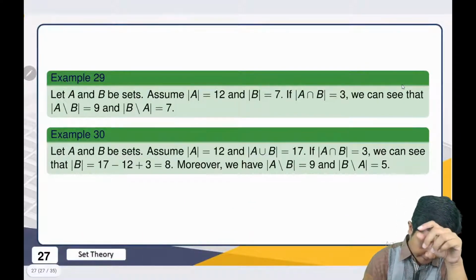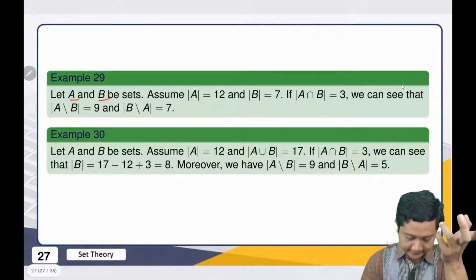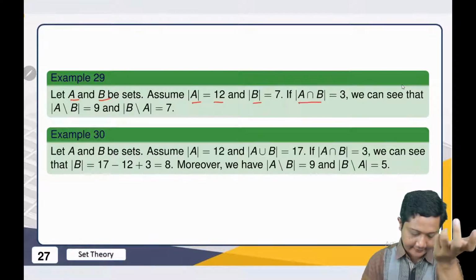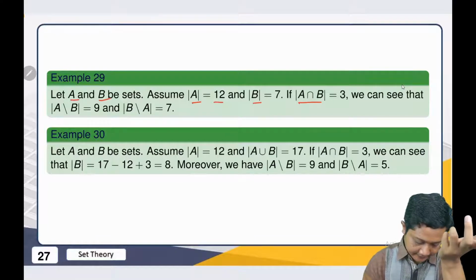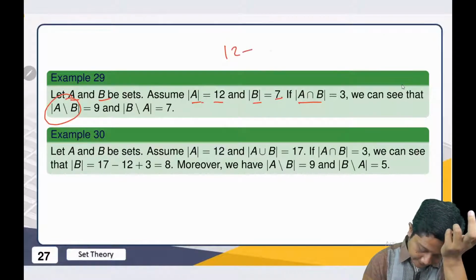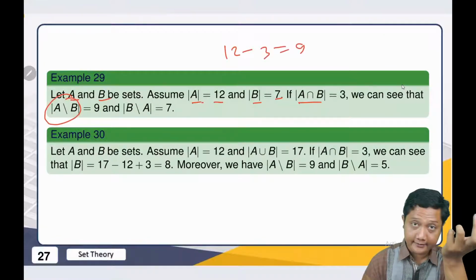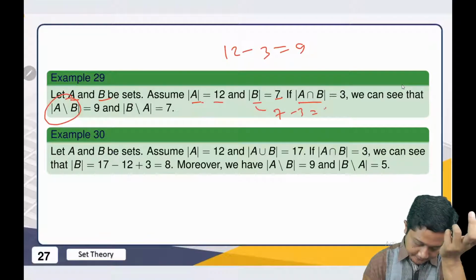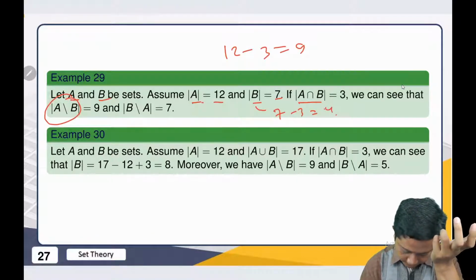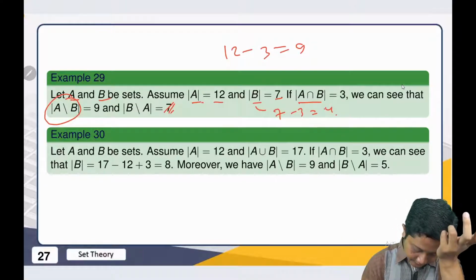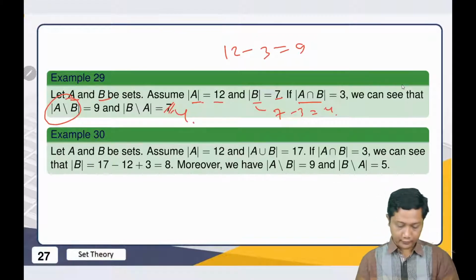For example, when we have two sets here, and we assume the cardinality is this, the cardinality of A minus B is 12 minus 3, which should be 9. Okay, it is 9. And this one, 7 minus 3 is 4. So for B minus A, oh, there is a typo. This one should be 4, right? So we have 4 there.